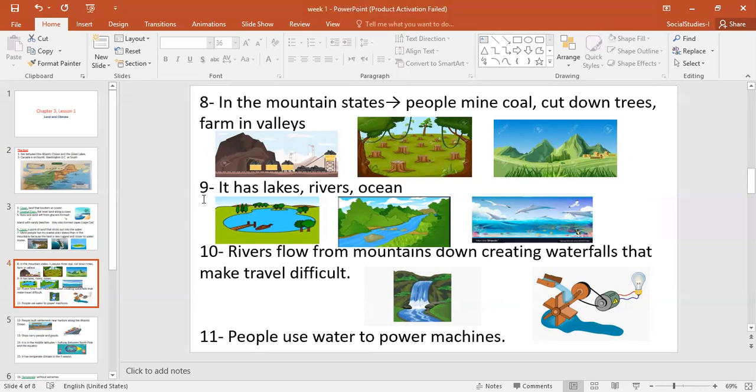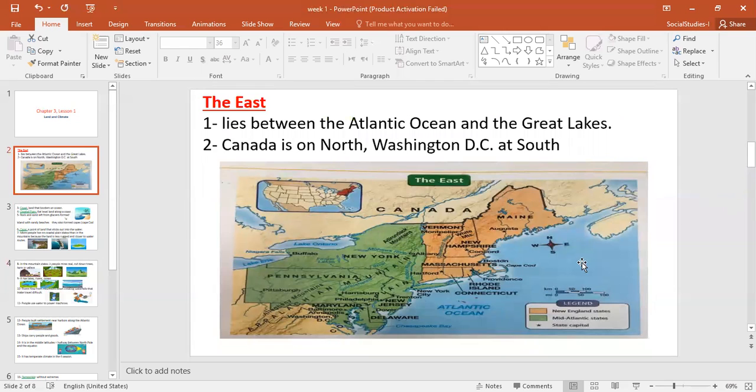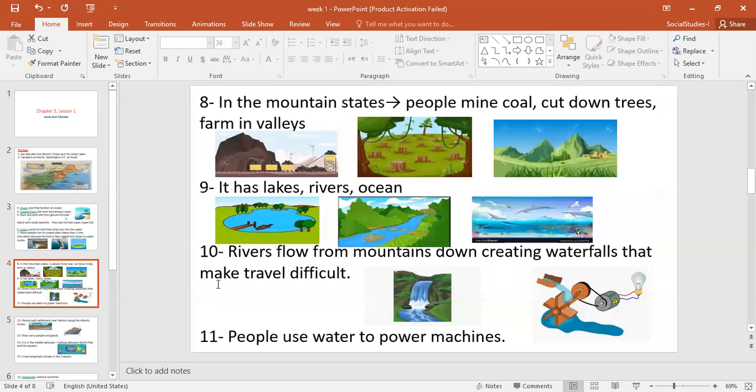Let's move to number 9. The East has lakes, rivers, and oceans. Let's check the map. Here is the ocean, the Atlantic Ocean. Here is the river, Hudson River, and the lakes are the Great Lakes. So when I ask you what lakes are located in the east, the Great Lakes. The ocean, the Atlantic Ocean. The river, Hudson River.